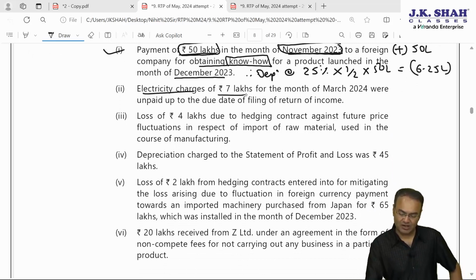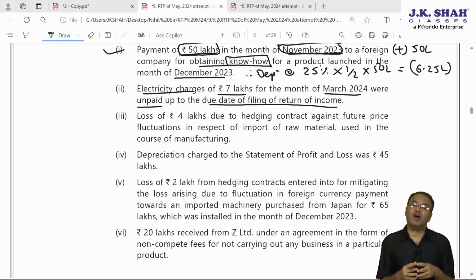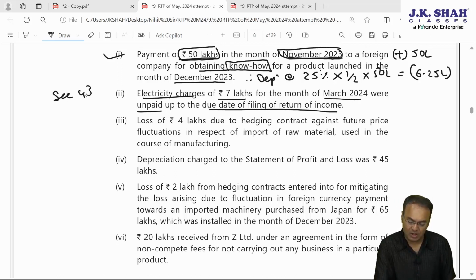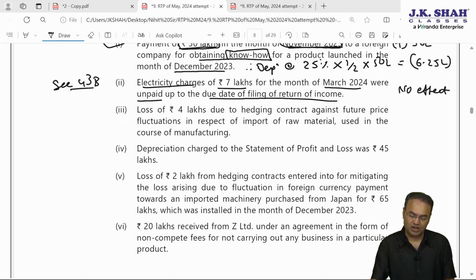Electricity charges of 7 lakhs for the month of March 24 were unpaid up to the due date of filing IT return. Now, expenditures unpaid up to the due date of filing IT return are not allowed as a deduction as per section 43B. As per section 43B, but 43B does not apply on electricity charges. Therefore, this particular point will have no effect. You can write no effect. Second point is done.